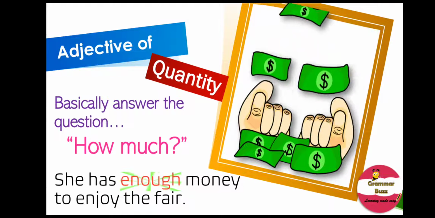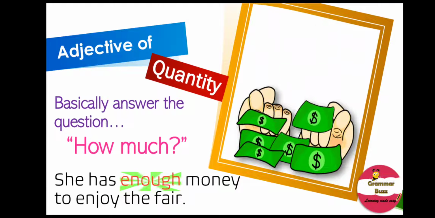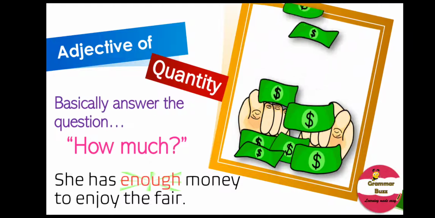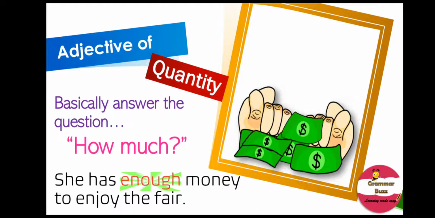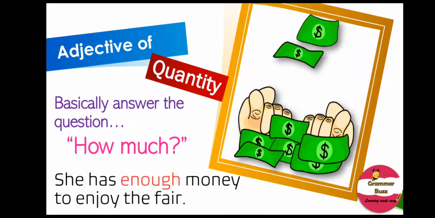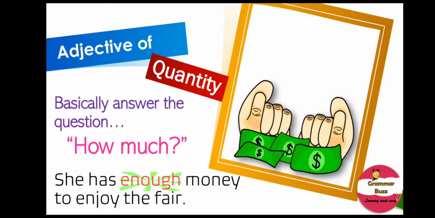Hence, enough is an adjective of quantity. Note, enough does not tell us about the exact number. Moreover, money is an uncountable noun. Yes, it is an uncountable noun. We never say 1 money, 2 money or 3 money, do we? Surely not.